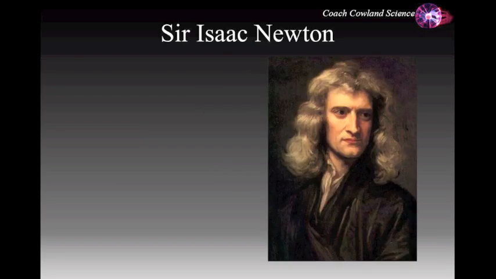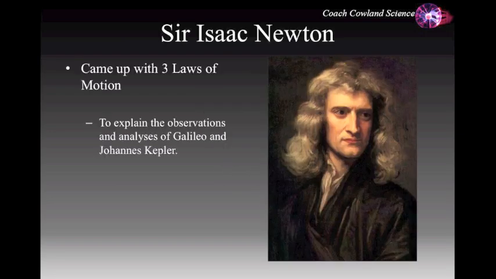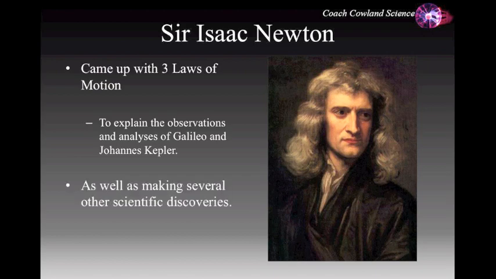First, a bit of background about Sir Isaac Newton. Isaac Newton came up with 3 laws of motion. These were to explain the astronomical observations of Galileo and Kepler. In addition to these, he also made several other contributions to science in areas such as optics and calculus.